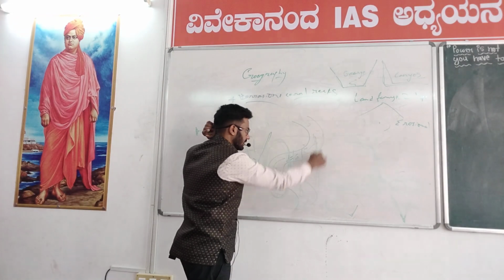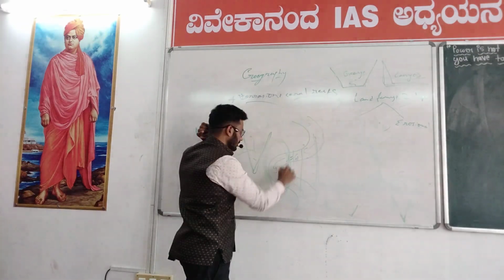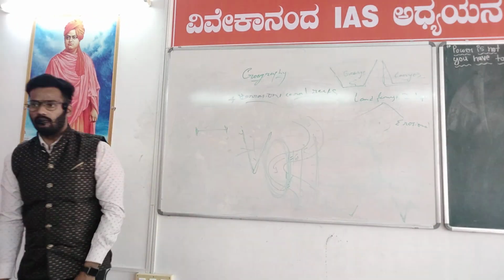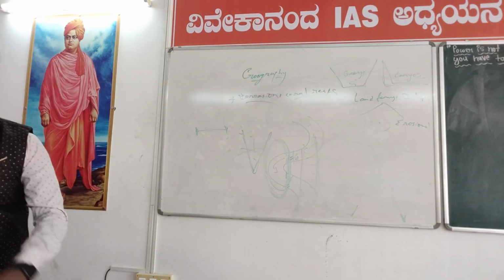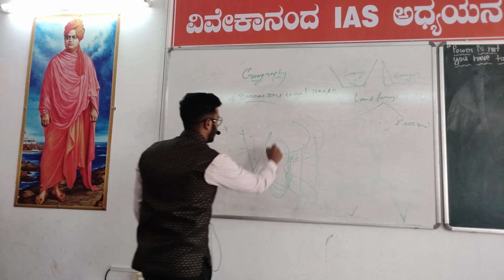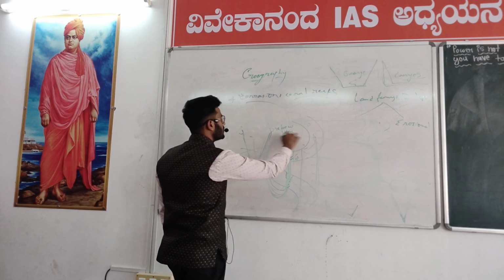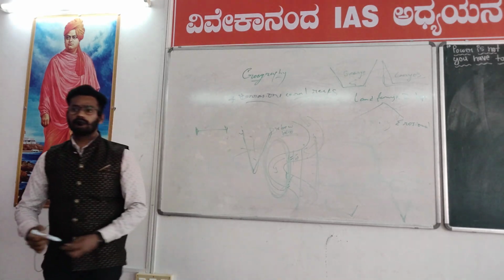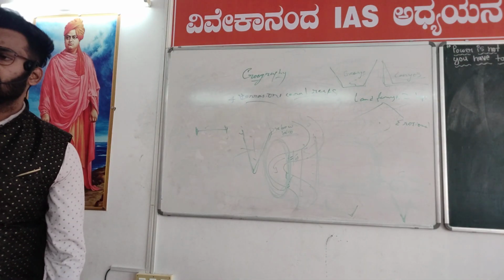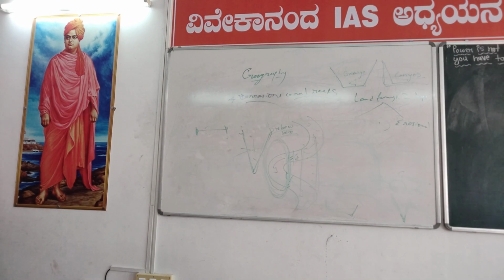So the river starts to flow like this, and this is a floodplain area. Because of the meandering, a separate lake is going to form. This lake is called an Oxbow Lake. So this Oxbow Lake is a characteristic of which river? Old river. Oxbow Lake is a characteristic of the old river.